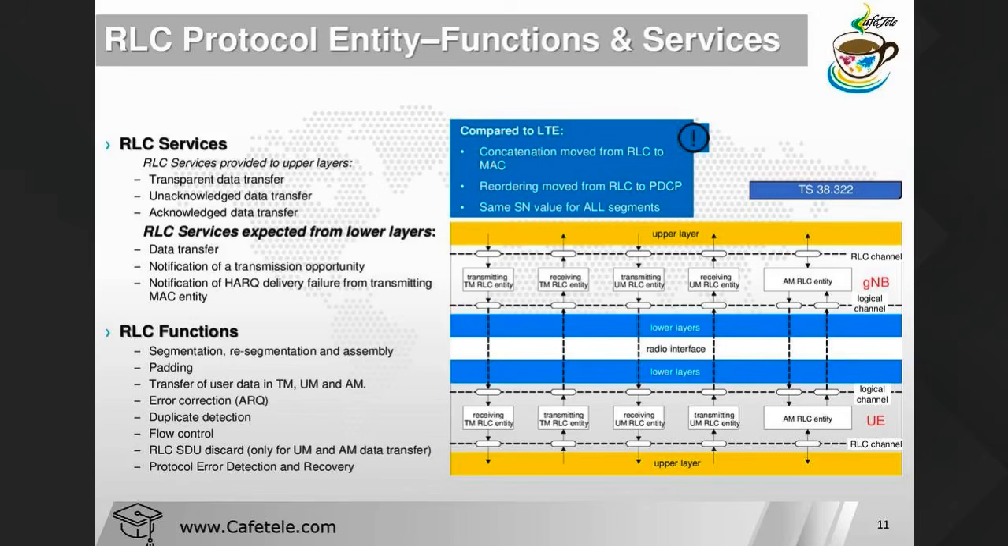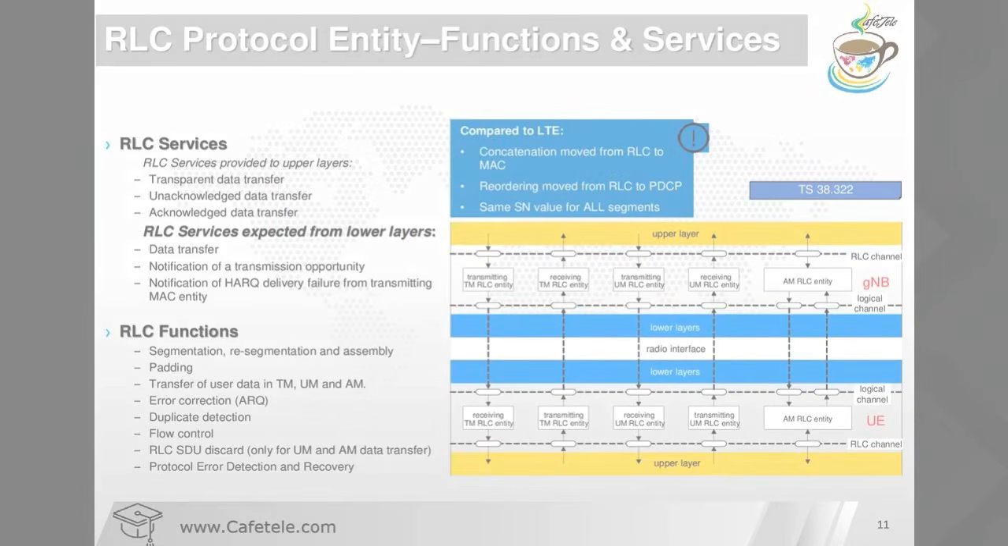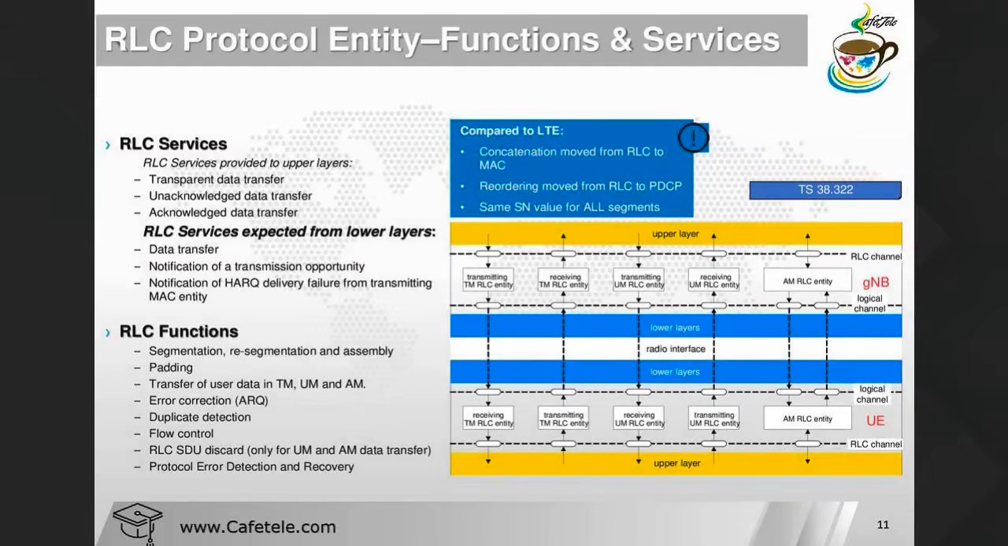So what are the RLC entities we have to support? Three modes. One is transparent mode, unacknowledged mode, and acknowledged mode. So we have three things here. You can see one is the transmitting transparent mode RLC entity, one is the transmitting unacknowledged mode RLC entity, and one is the acknowledged mode RLC entity. So acknowledged mode is applicable in both user plane and control plane, but this one is applicable in the user plane and one is applicable in the control plane.